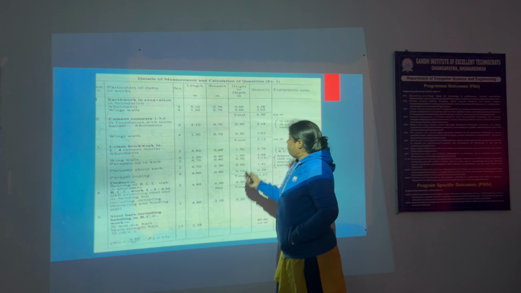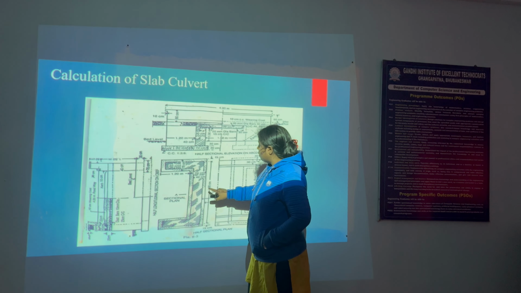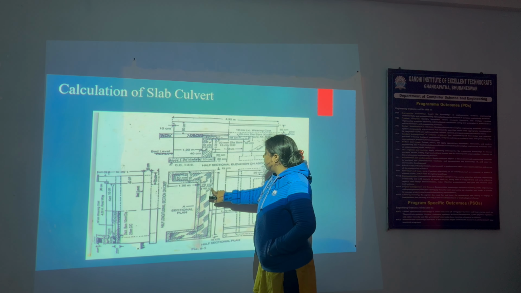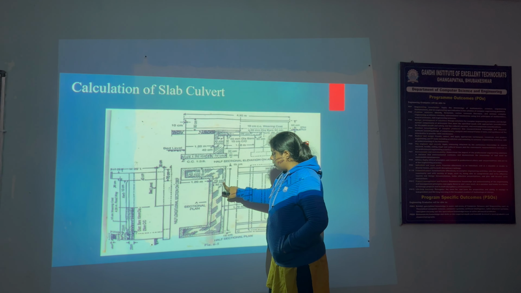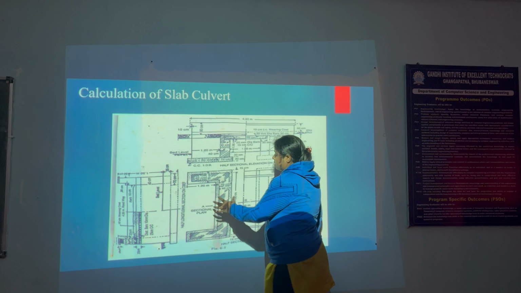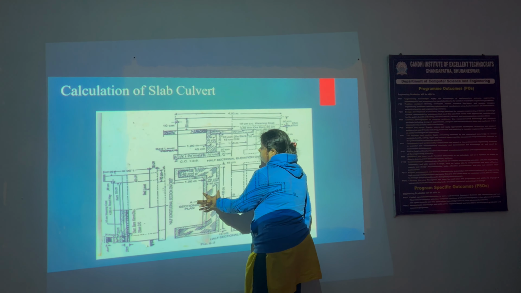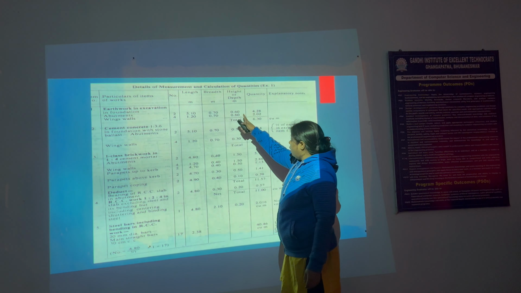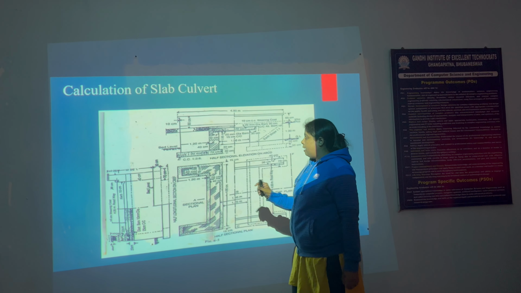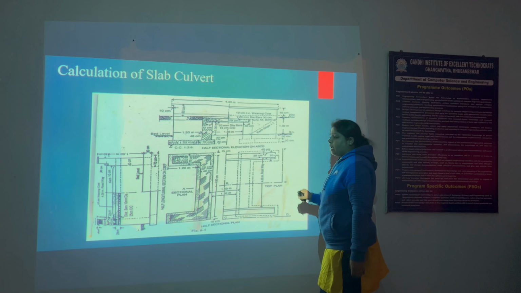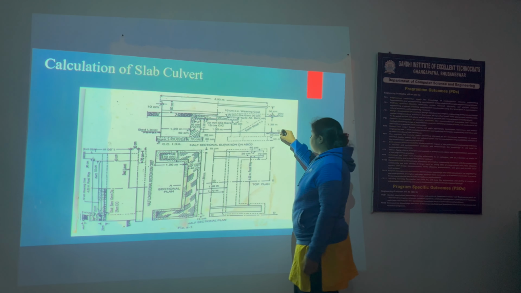Then we consider the breadth, as we are doing earthwork excavation. The breadth is 0.7 meter, considered from this up to this. Then we calculate the height or depth of the earthwork excavation, which is calculated from the plan.